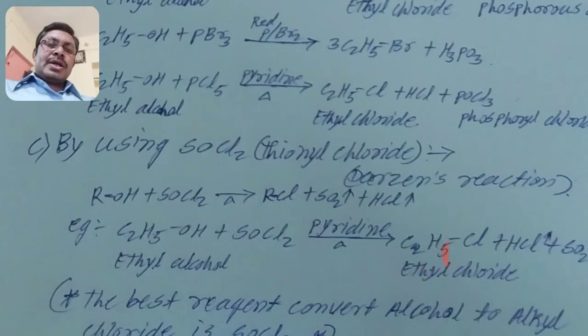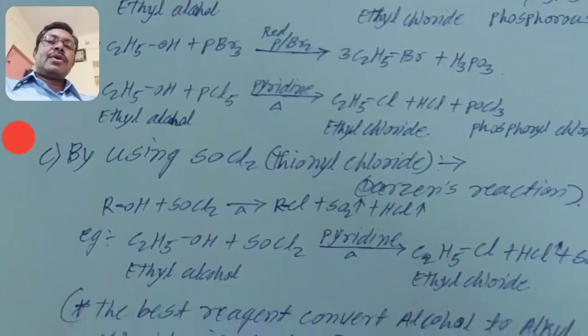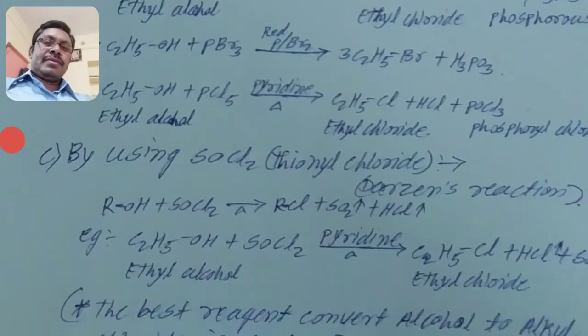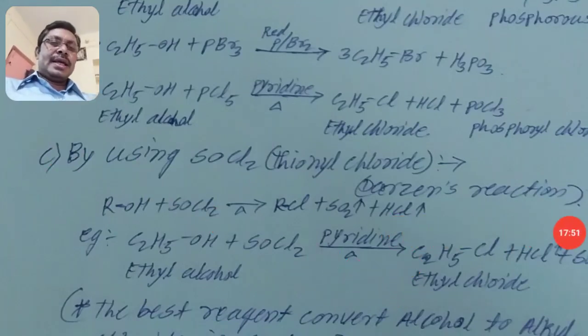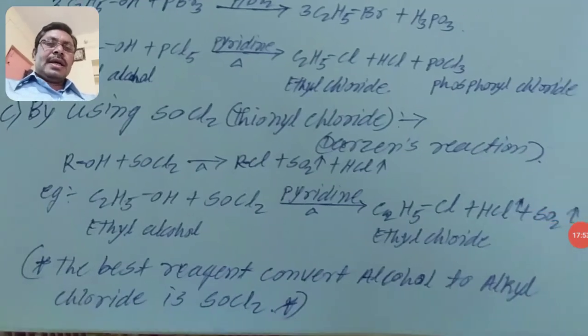Among all these reactions, the best reagent to prepare ethyl chloride is thionyl chloride. Thionyl chloride is the best reagent to prepare alkyl chlorides. This question may be asked in MCQ type questions. The best reagent to convert alcohol to alkyl chloride is thionyl chloride.